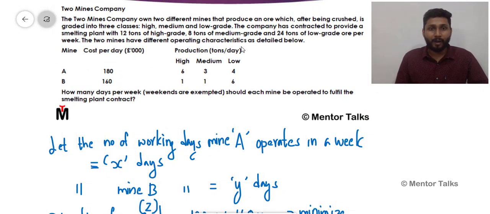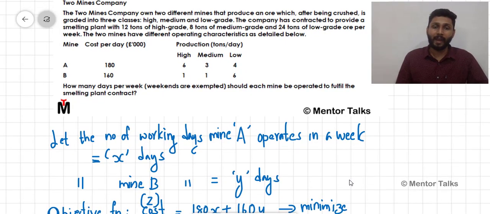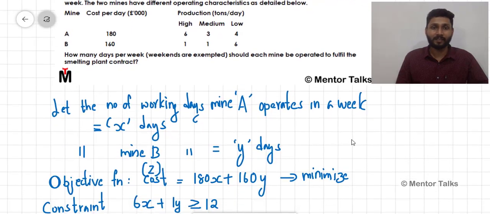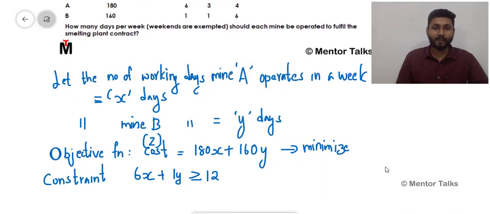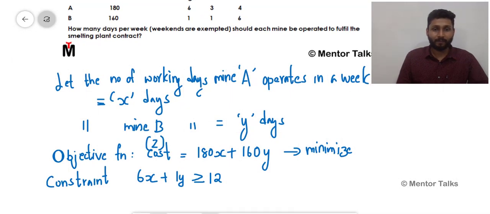Now if you look into the second part, you can see that we need a minimum of 8 tons of medium grade. That is, the medium grade, 3x which is produced by mine A and 1y which is produced by mine B, should be minimum equal to 8 tons. That means it should be 8 tons or more than 8 tons. So how would I write my next equation? The next constraint is going to follow the same logic, 3x.